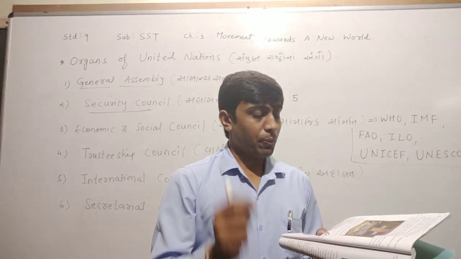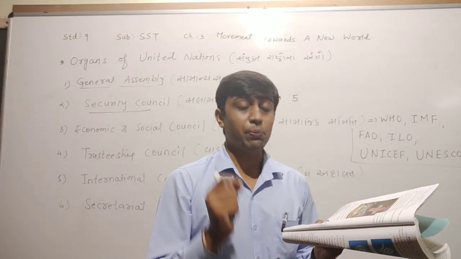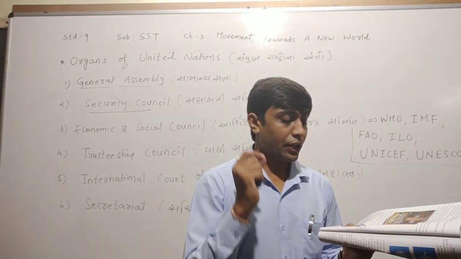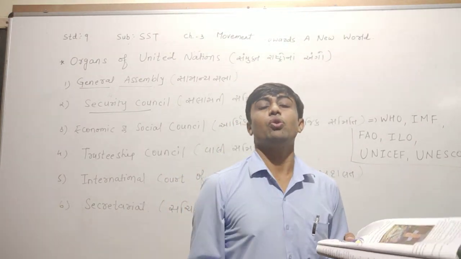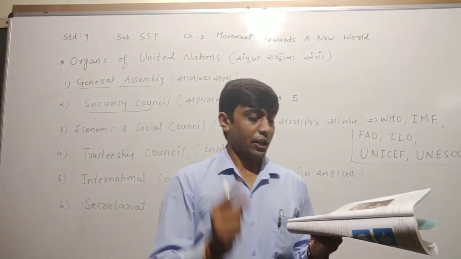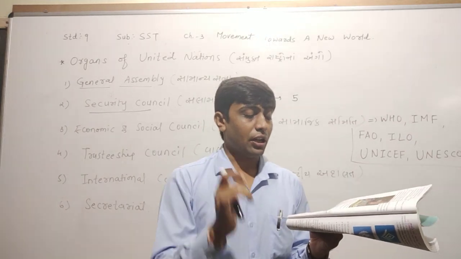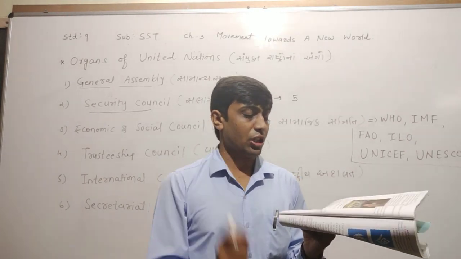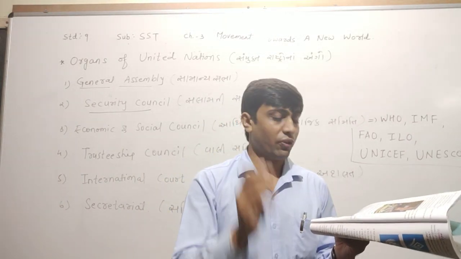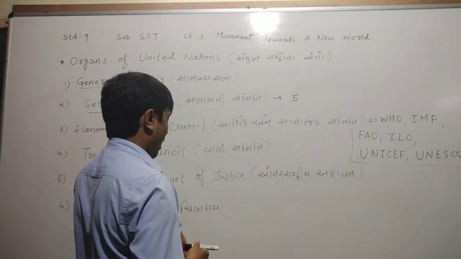When any one permanent member does not vote in support of some important international matter, the council cannot take the decision on that. This power of the 5 permanent members is called veto power.